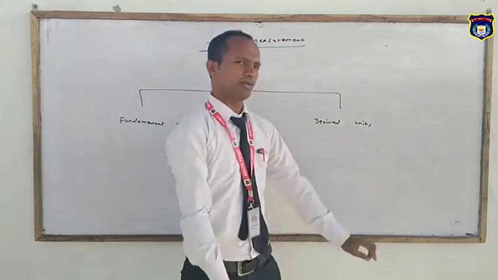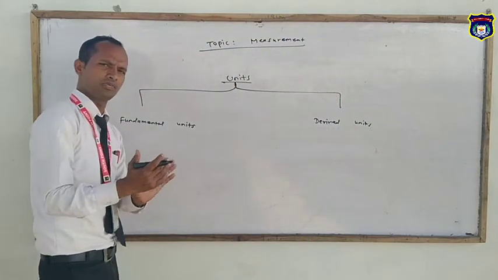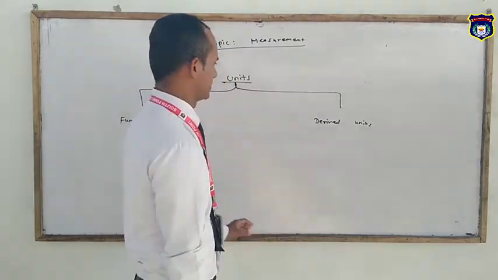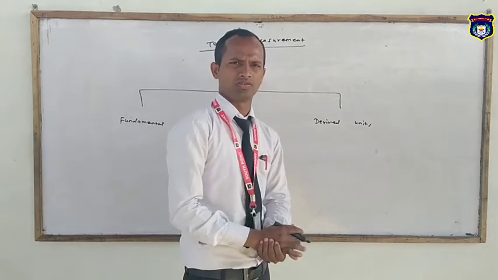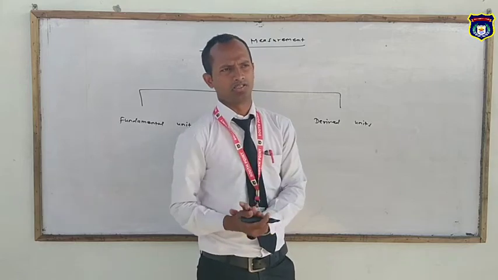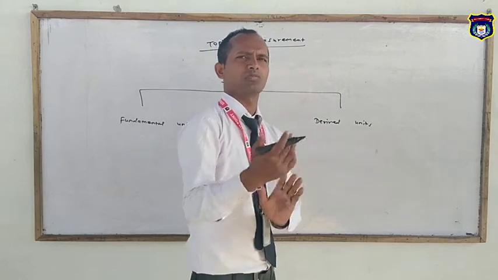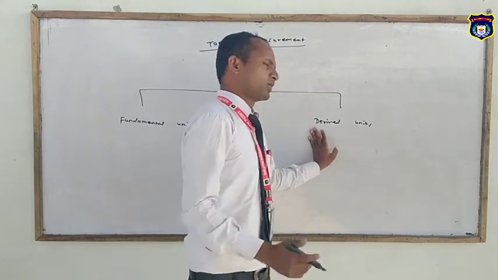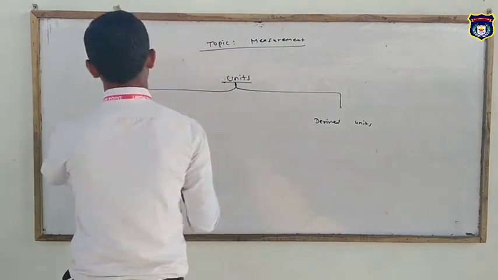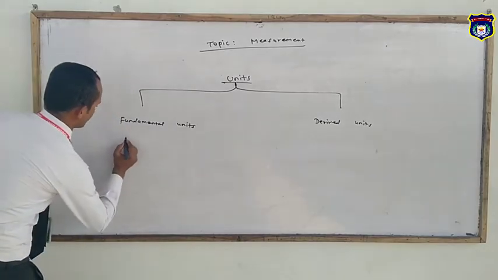quantities are derived units. In other words, we can also say that those units which are independent of others are called fundamental units. These are single units which are independent of other units, whereas derived units are not independent, meaning they require two or more fundamental units.